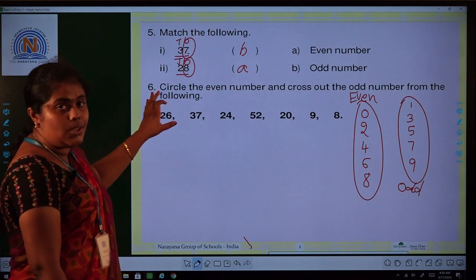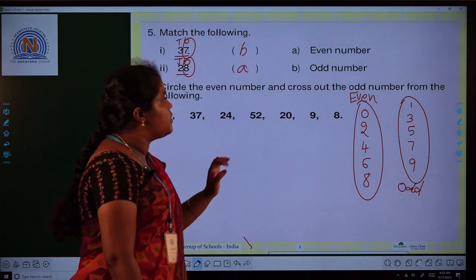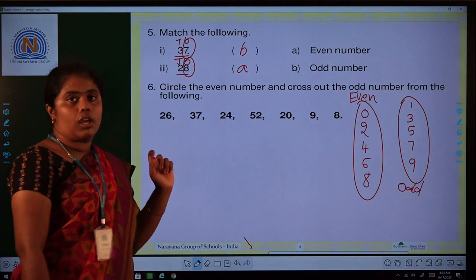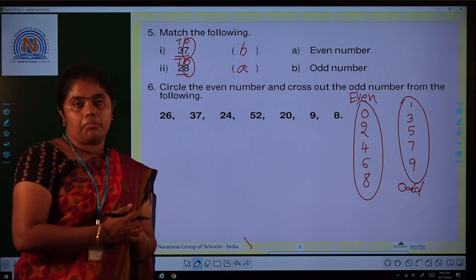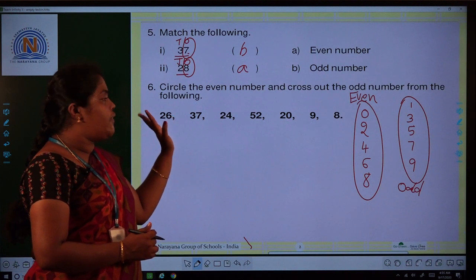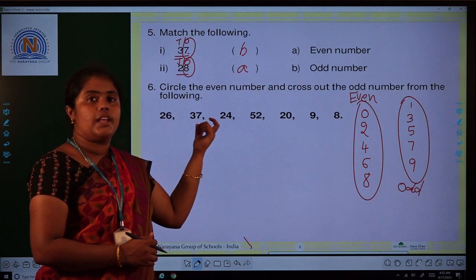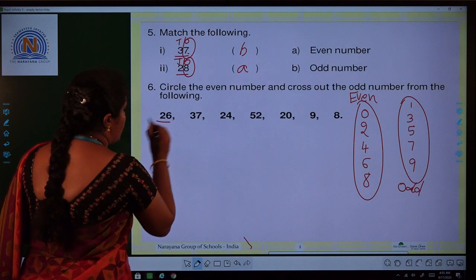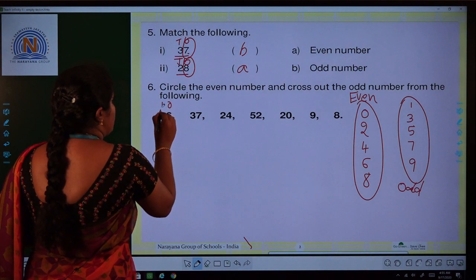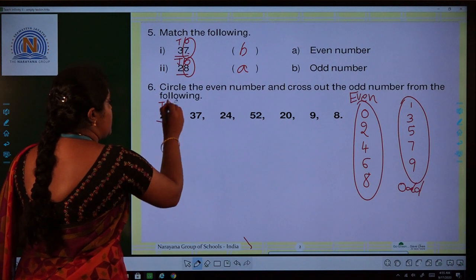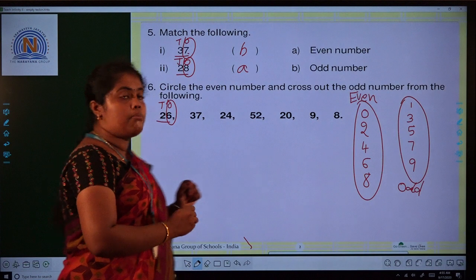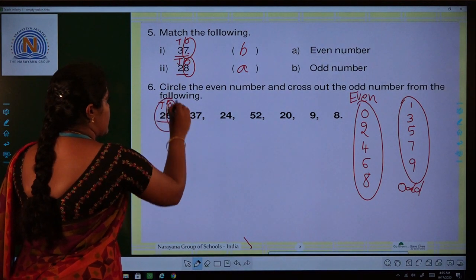Next, sixth question. Circle the even numbers and cross out the odd numbers from the following. See here they given some numbers. We have to choose. If it is an even number we have to circle it, and if the number is odd number we have to cross it. First check the first one, 26. In the ones place the digit is 6. So it is even number. We have to circle it.